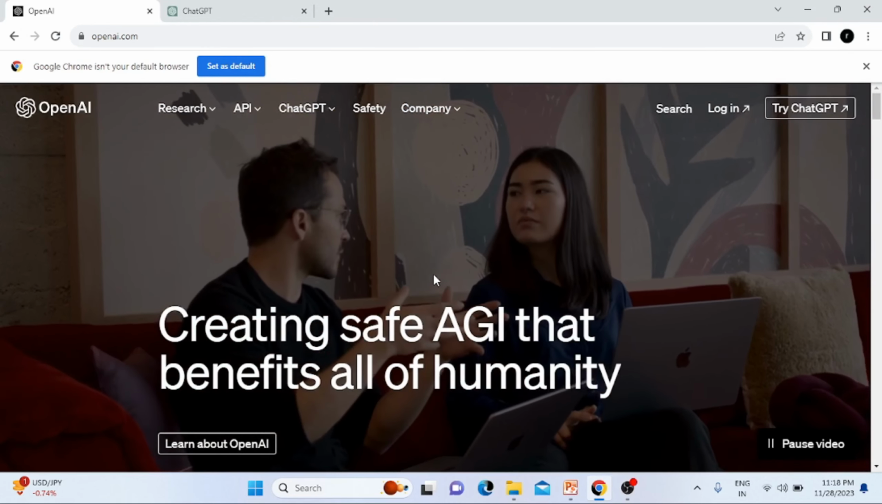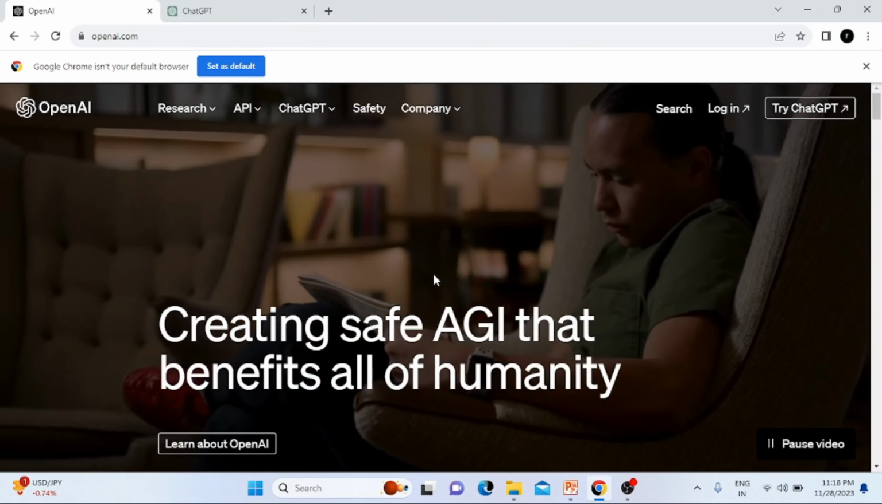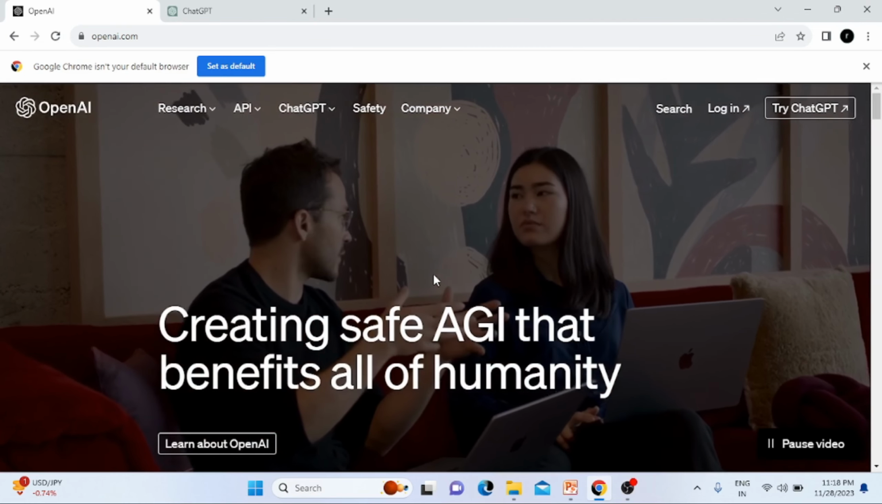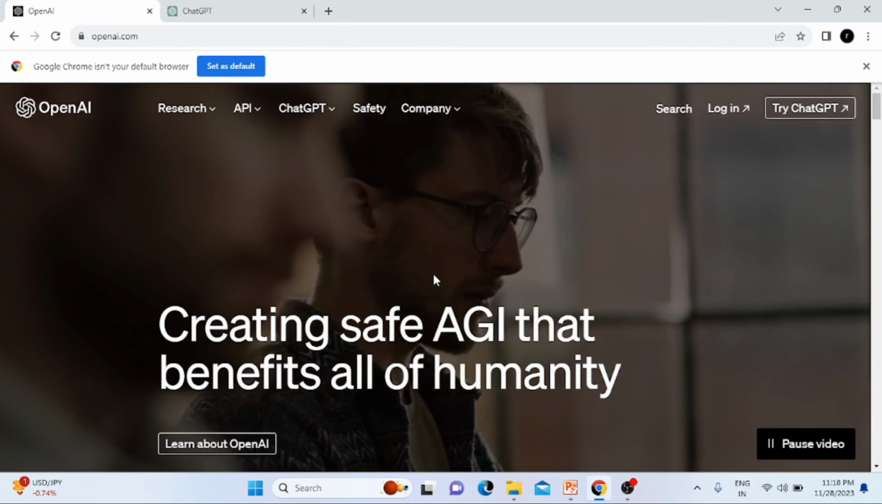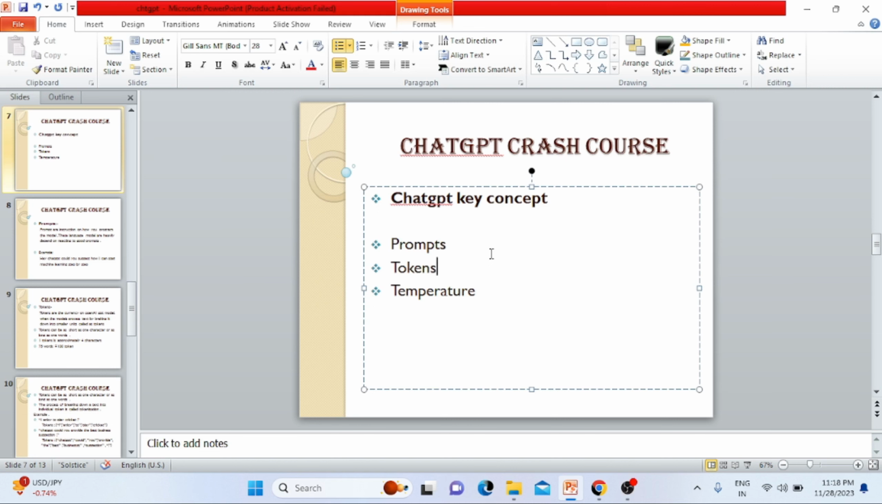In the last lecture, we discussed the OpenAI models and we discussed GPT-3, Codex and DALL-E. Now in this lecture, we are going to discuss temperature, tokens and prompts. So prompts, tokens and temperature, these three keywords are more related to each other.